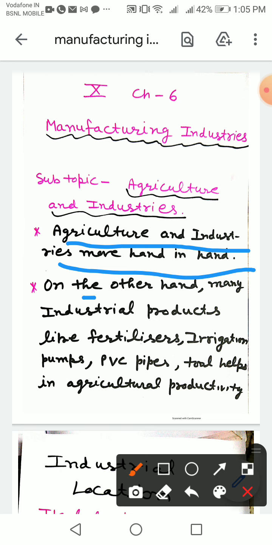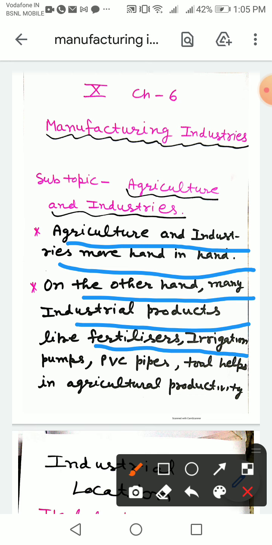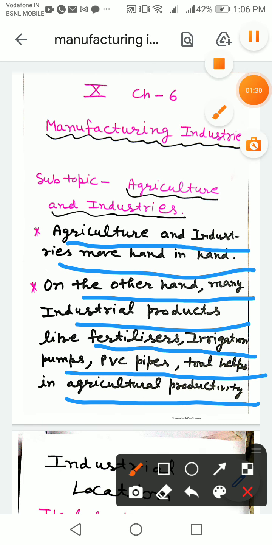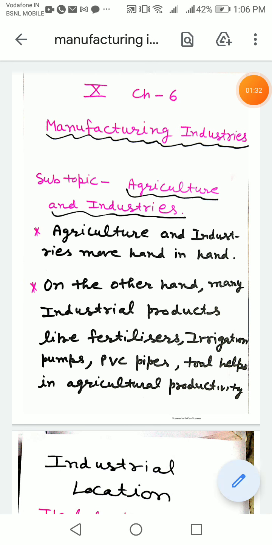On the other hand, many industry products like fertilizers, irrigation pumps, PVC pipes, and tools help in agricultural productivity. So in this way, we can see that both are dependent on each other.